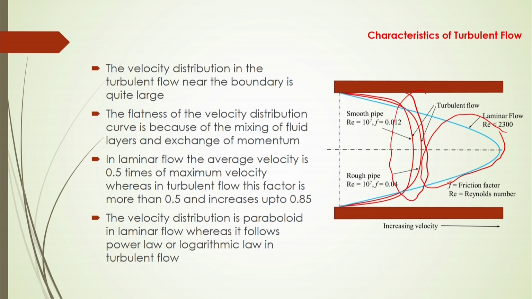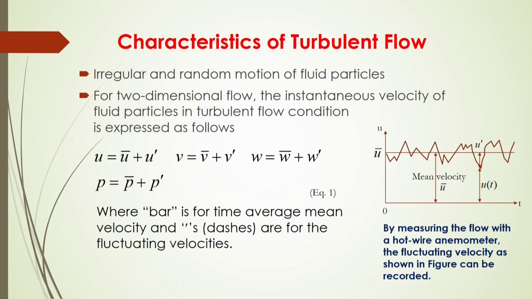So, you will get two types of profile for velocity distribution, one for smooth pipe and another for rough pipe. You will see for rough pipe it will be like this, as shown here, whereas for a smooth pipe it will be more flat compared to the rough pipe. In that case the viscosity nature will also be different, and the nature of the friction will be different in the case of rough pipe compared to the smooth pipe, and that depends on the roughness of the pipe.